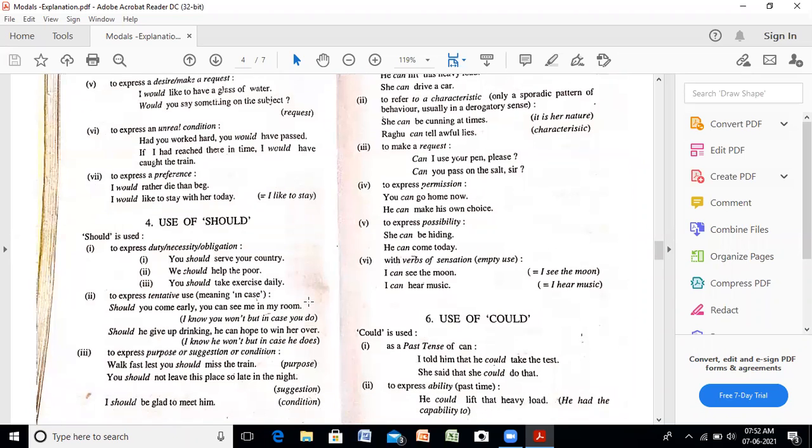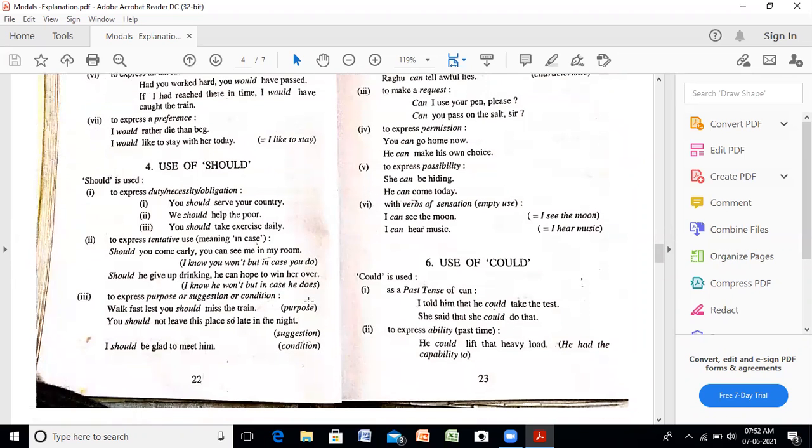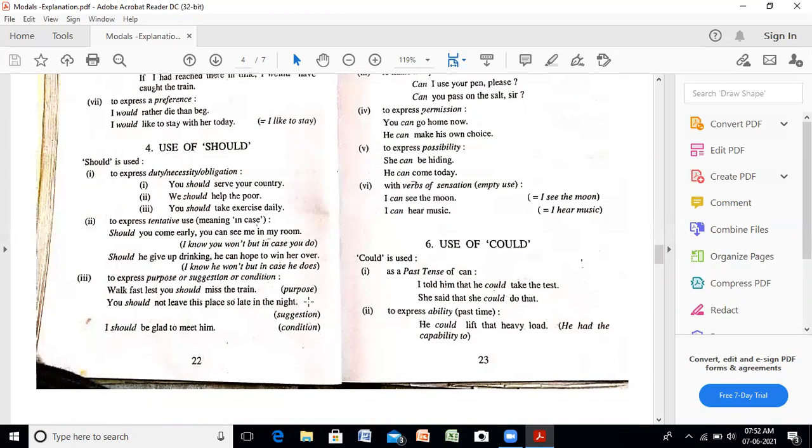Next, coming to use of should. Should is used to express duty, necessity, obligation. You should serve your country. आपके लिए कोई ड्यूटी है, आपको ये काम करना चाहिए. किसी काम के लिए आपको नेसेसिटी दी जाती है कि ज़रूर करना चाहिए. Obligation means it becomes your moral duty. As a citizen or as a person, you must do that work, that is your obligation.